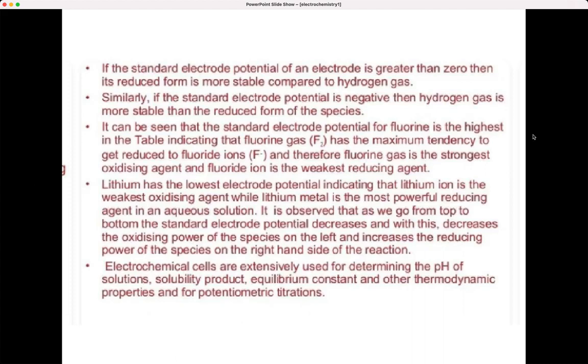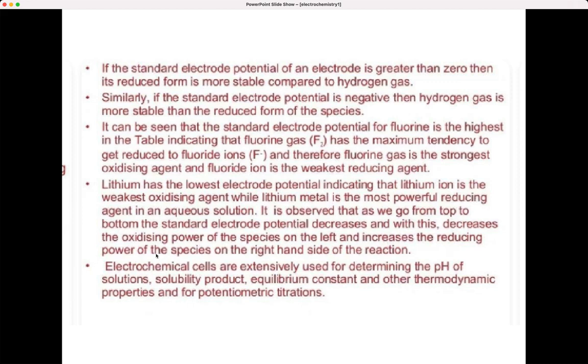Now if the standard electrode potential is greater than 0, then its reduced form is more stable compared to hydrogen gas. If the standard electrode potential is negative, then hydrogen gas is more stable than the reduced form of the species. We can see that the standard electrode potential for fluorine is highest. It shows that fluorine has maximum tendency to get reduced to fluoride ions, and fluorine gas is the strongest oxidizing agent, and fluoride ion is the weakest reducing agent. Remember that lithium has the lowest electrode potential, which shows lithium ion is the weakest oxidizing agent, and lithium metal is a powerful reducing agent in aqueous solution.